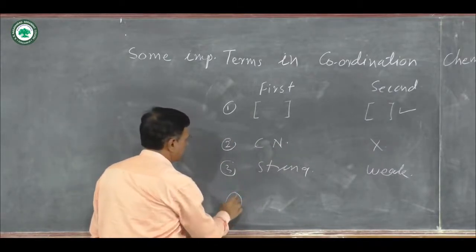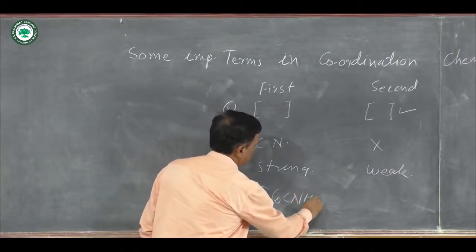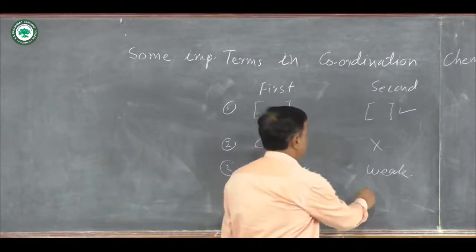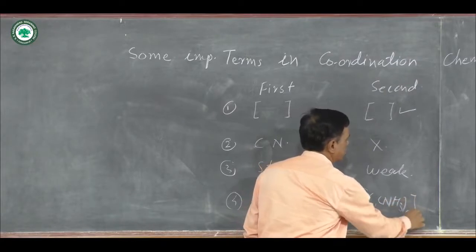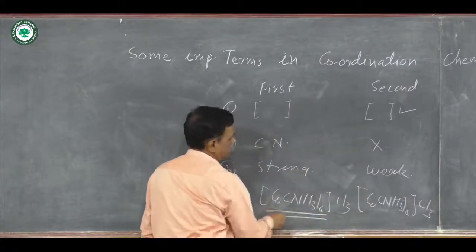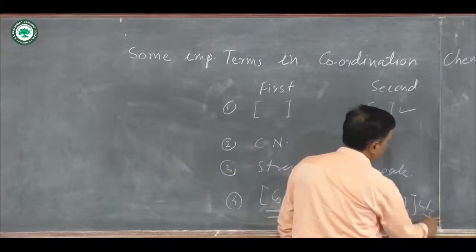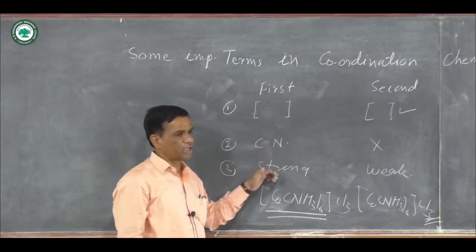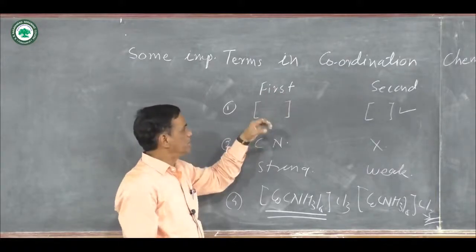Suppose the example is the formation of Co(NH3)6 Cl3. Co(NH3)6 is the first pair, and the 3 chloride ligands are in the second pair, meaning outside the square bracket, and these are the comparison points between first pair and second pair of the coordination compound.